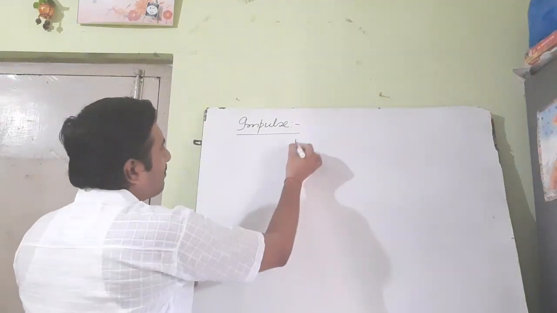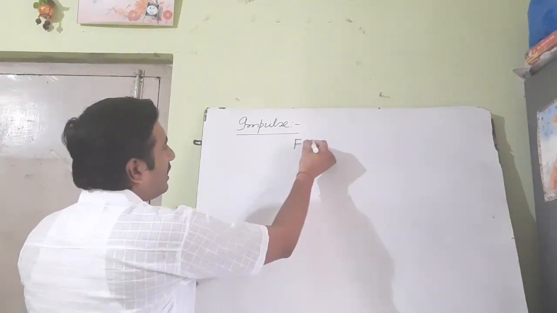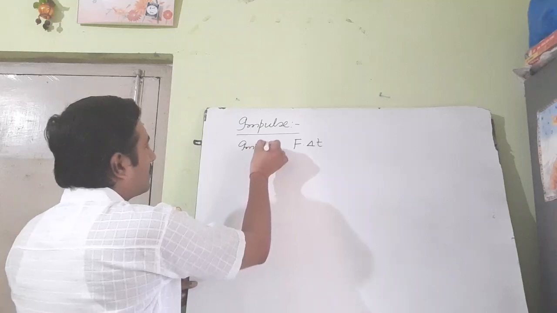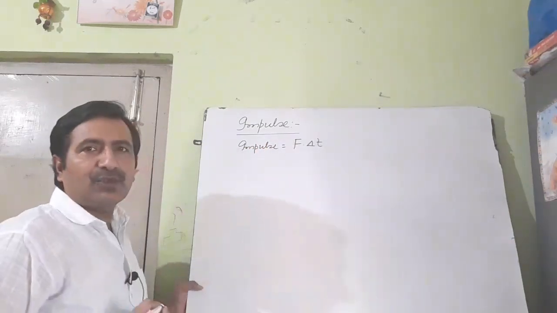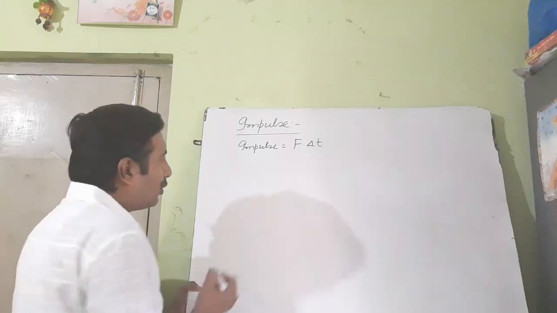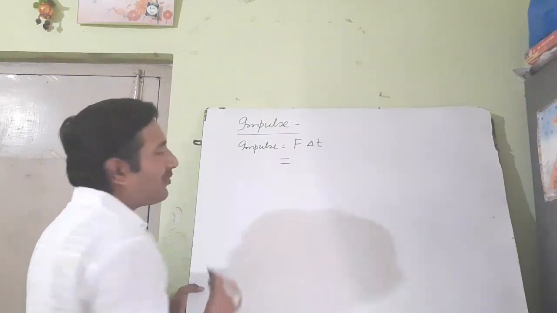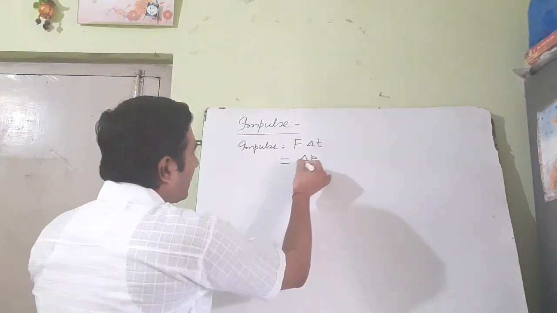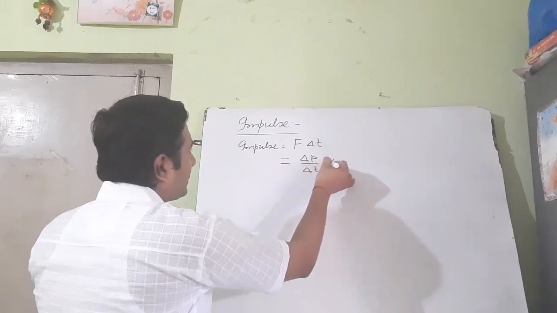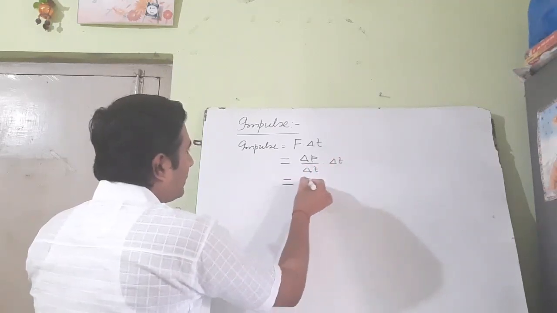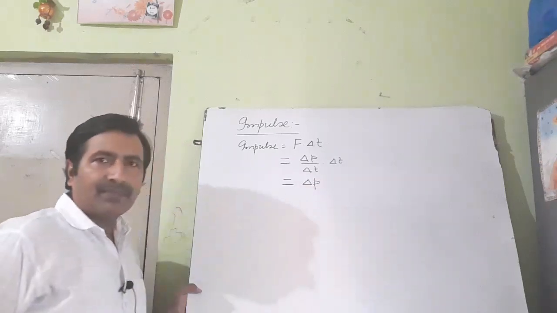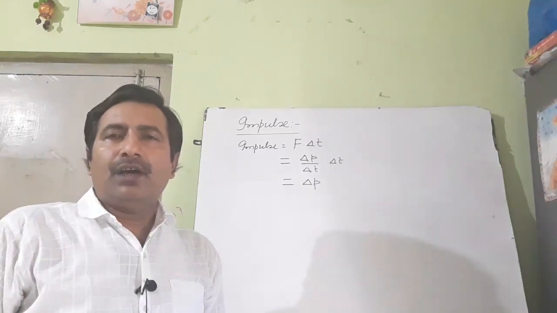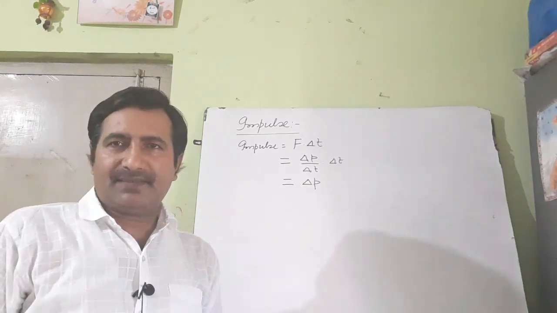Suppose a force F is applied on a body for a very small interval of time delta t, then impulse is equal to F into delta t. You know, F is the rate of change of momentum. Rate of change of momentum means delta p by delta t, into delta t. What does it mean? Impulse is change in momentum. Impulse is the change in the momentum of the body on which the impulsive force is applied.